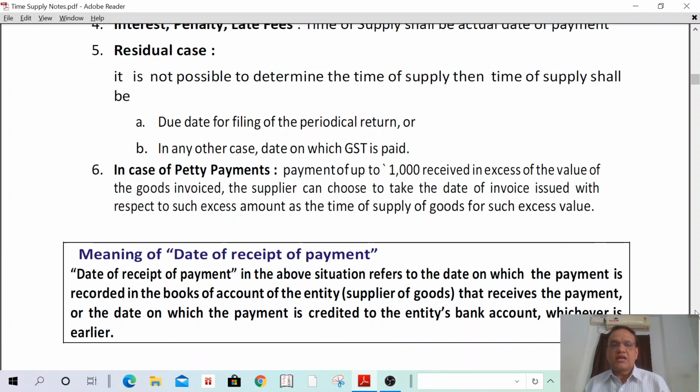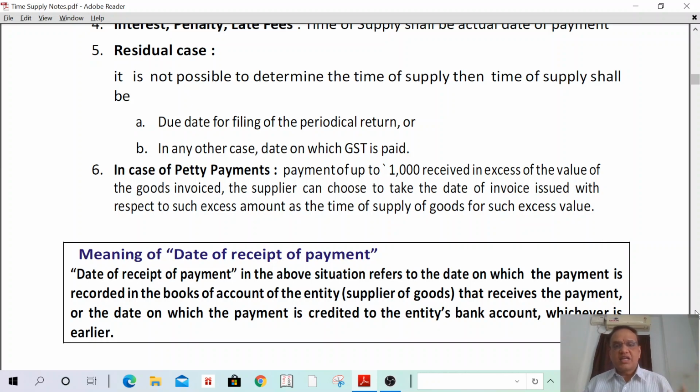Thus, I have supplied goods to the recipient. The recipient has directly deposited the amount in my bank account today, but I have entered it in the books of account after 1 week. In such a case, the date of receipt is the date of entry in the books of account or the date the amount is credited in the bank account, whichever is earlier.